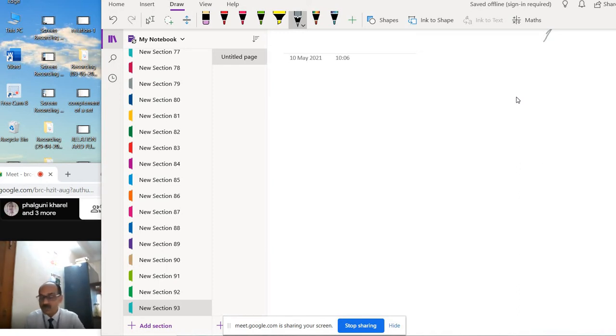So first write here set A equal to 1, 2, 3, 4, 6.